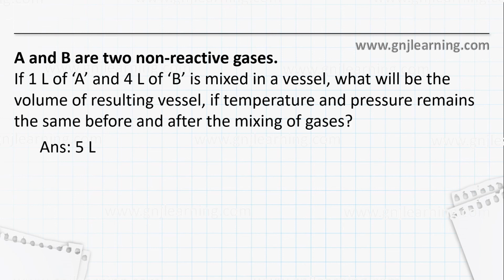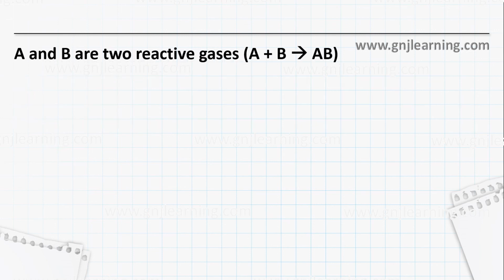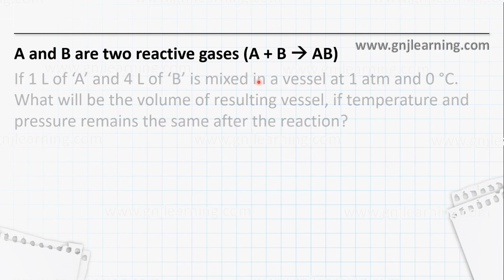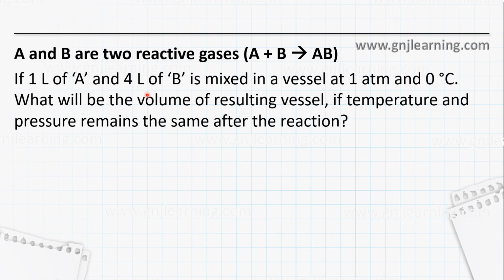Let's try to understand this with another one. A and B are two reactive gases. A plus B giving AB. Clear? Imagine that 1 liter of A is mixed with 4 liter of B in a vessel at 1 atmosphere and 0 degrees centigrade. What will be the volume of the resulting vessel if the temperature and pressure remain the same? I am not changing the temperature and pressure. It remains the same after the reaction.